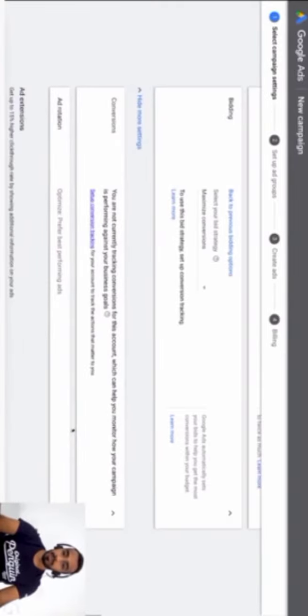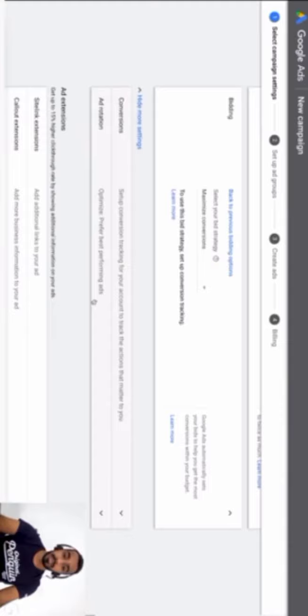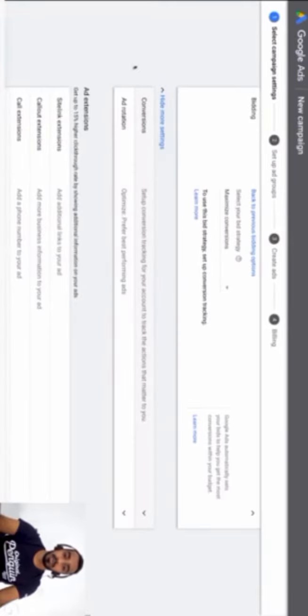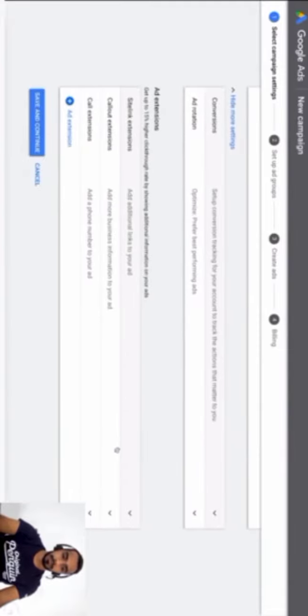And post that, you can enter the conversion event that matters most to you. So as of now, it's not set up, but by default, what will happen is it will be a purchase conversion event that occurs here. So here are a few ad extensions as well that you can add. So these are actually a little more advanced settings, which are not compulsory as such, but can help you improve your campaigns better.